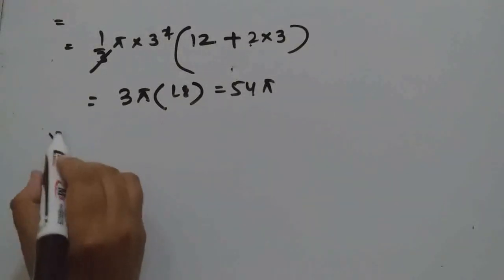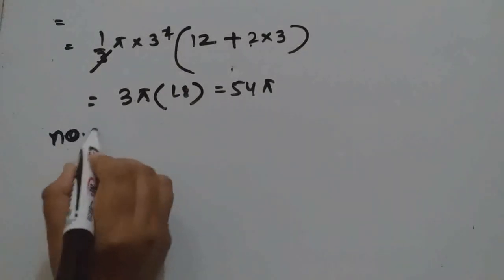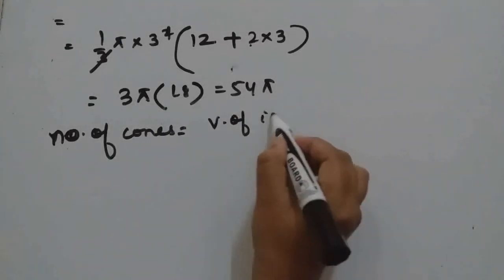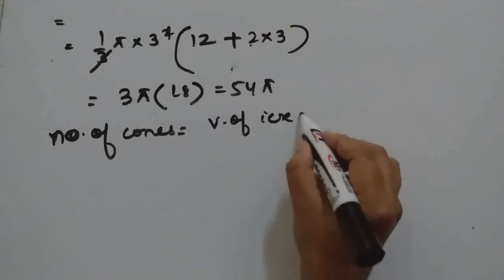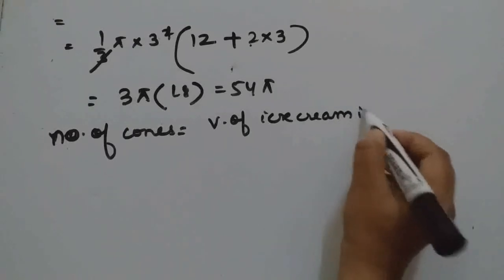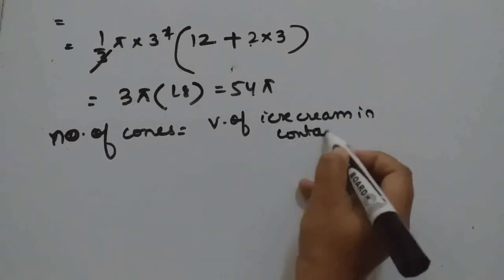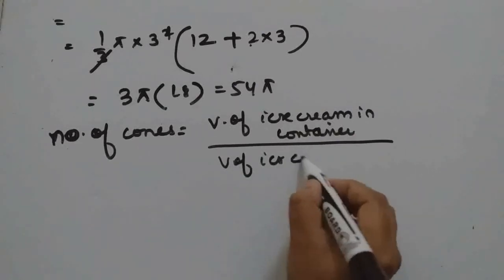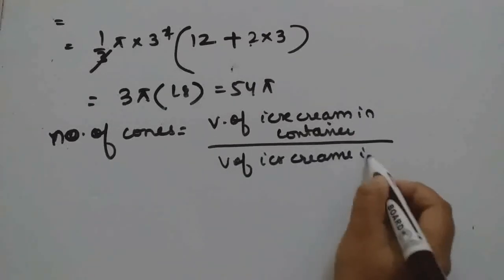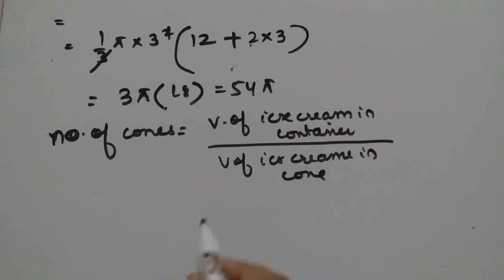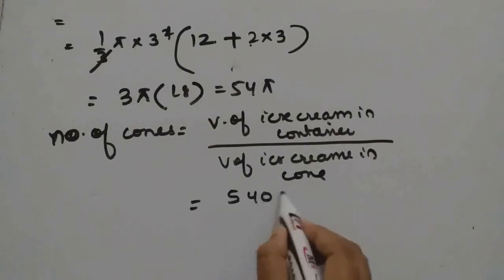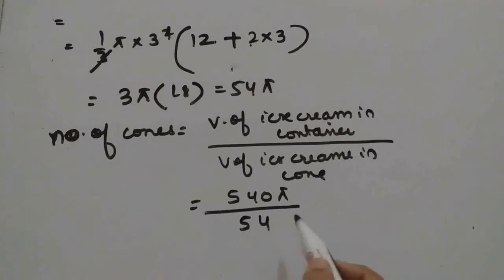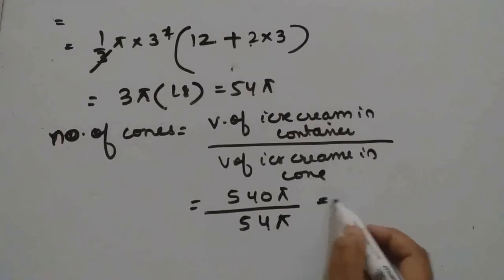So now number of cones will be volume of ice cream in the container divided by volume of ice cream in one ice cream cone. So that we got as 540 pi and this is 54 pi. So answer is 10.